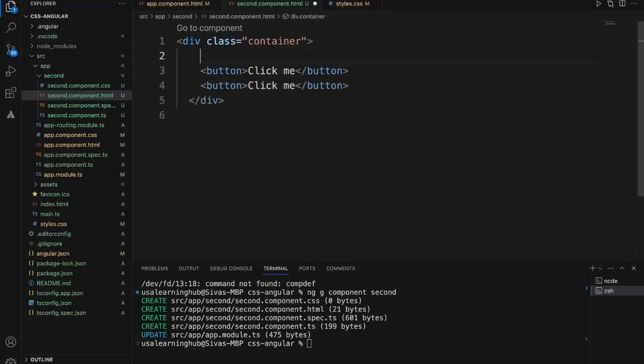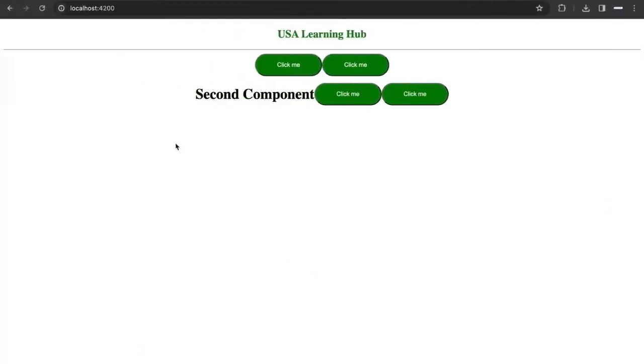Let me add an h1 with the title. So these are two different components right now. These two buttons are from the app component and these two buttons are from the second component.